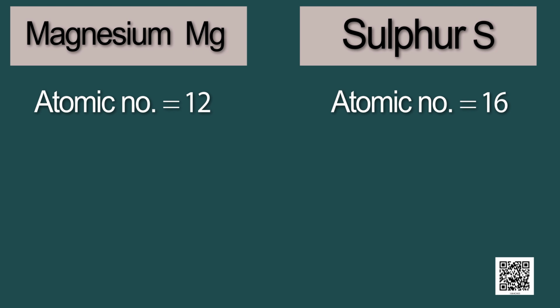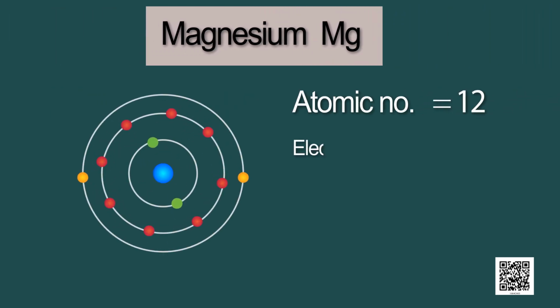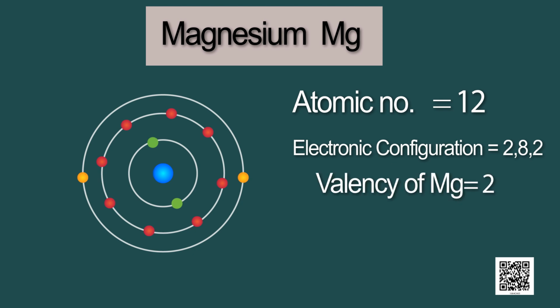First of all, magnesium: its atomic number is 12 and its electronic configuration is 2, 8, 2. It has 2 electrons in its outermost valence shell. To obtain its octet, a stable condition, it loses 2 electrons. So, the valency of magnesium is 2.